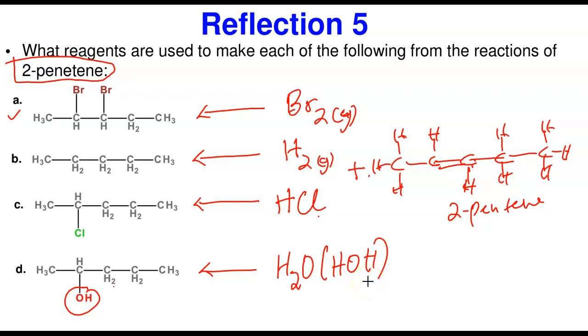So what are the reagents? In the first one, to form this product, bromine was added in A. In B, hydrogen was added to completely saturate it. Then C, to form the haloalkane here, HCl was added. And then finally, to form alcohol, water was added in part D.